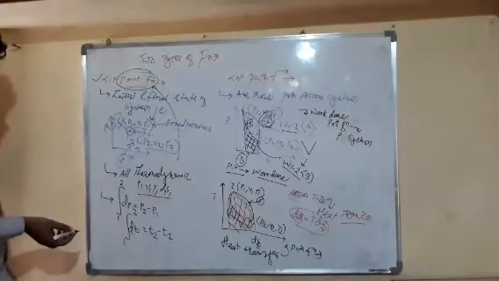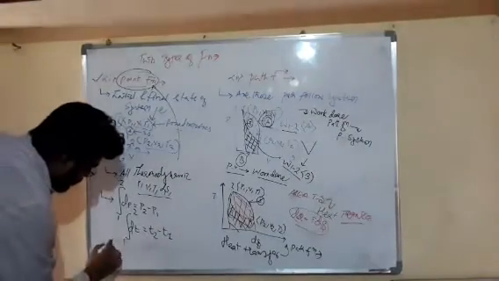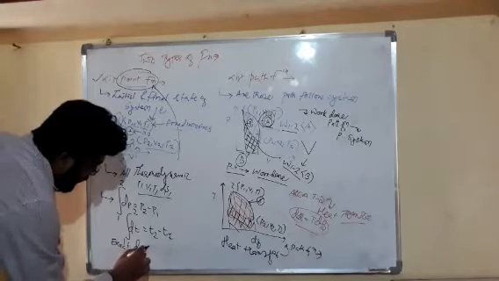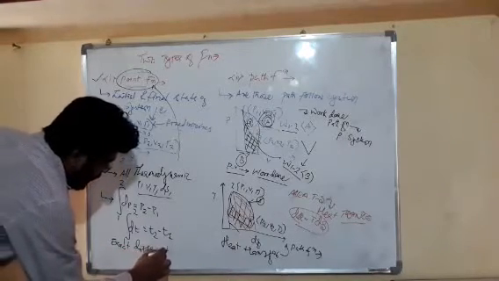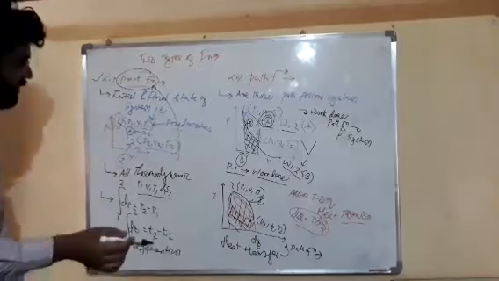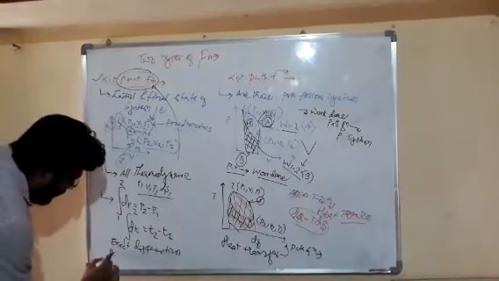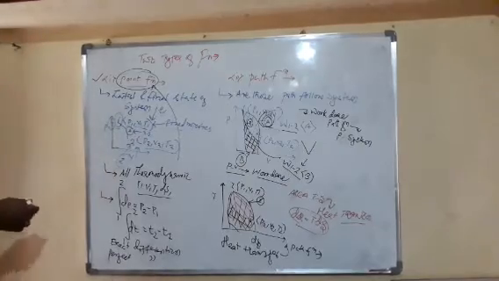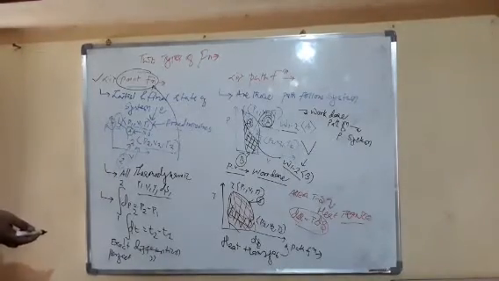So it is called exact differentiation or perfect differentiation, because it is exactly or perfectly differentiable.